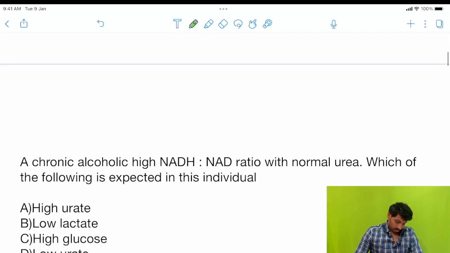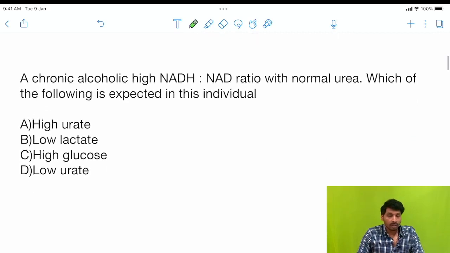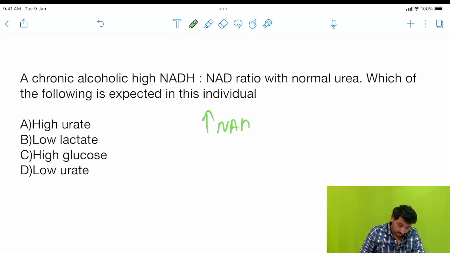Second question: a chronic alcoholic, high NADH NAD ratio with normal urea, which of the following is expected in this individual? So remember, he is a chronic alcoholic person, indicating a high NADH NAD ratio.